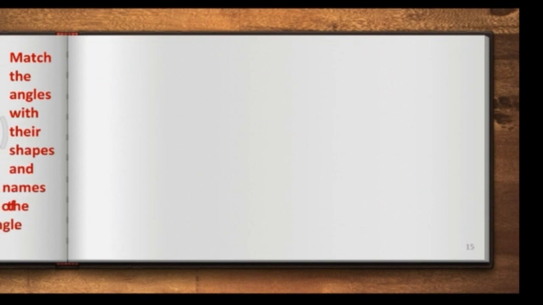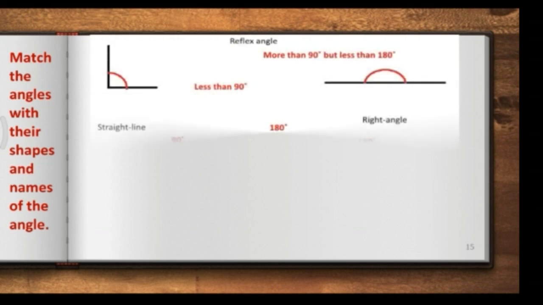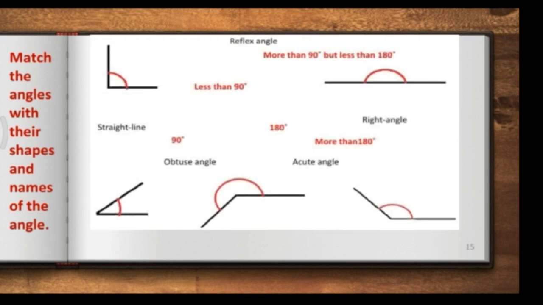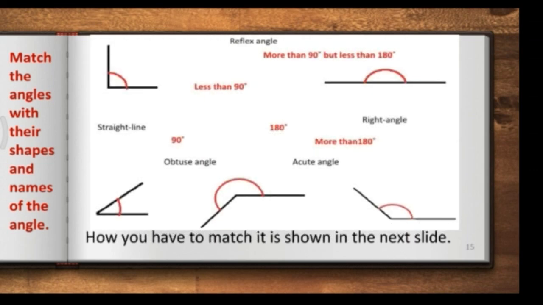Children, there is a small homework for you all today. Now you have to match the angles with the shapes and names of the angle given here. And how to do it is shown in the next slide.